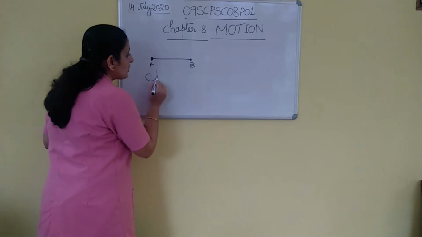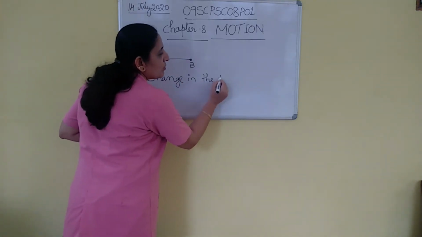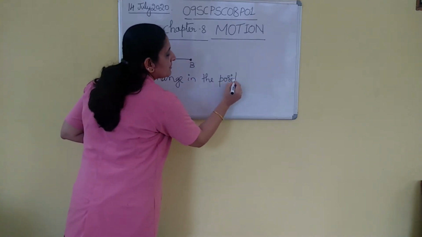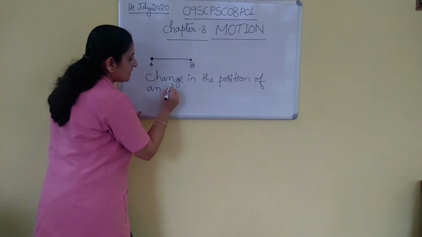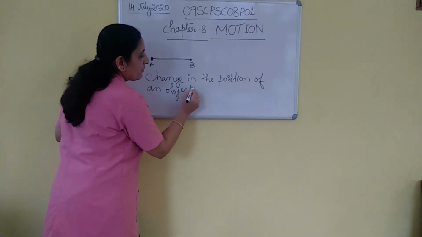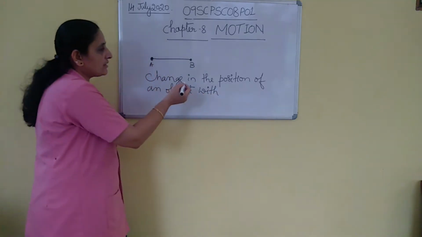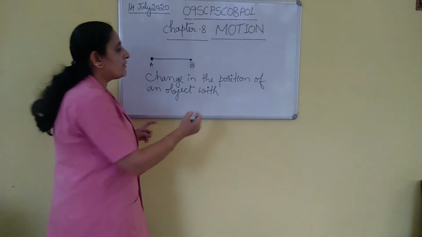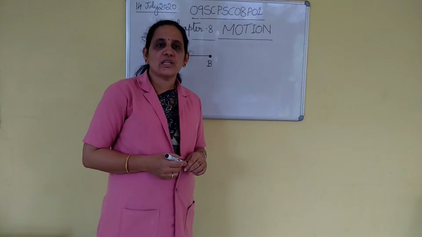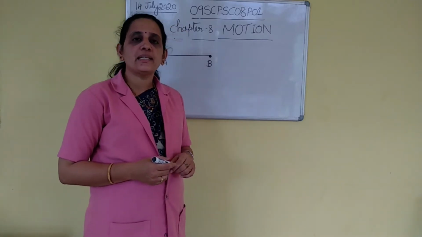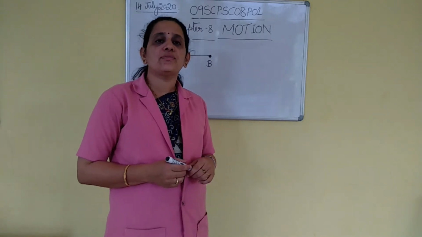Motion means change in the position of an object with time. Motion is the change in the position of an object with time. Rest and motion are relative terms. That means an object may appear to be moving for one person and stationary for some other.